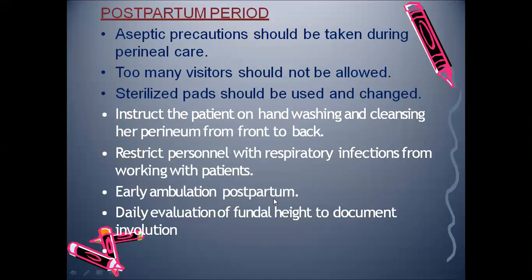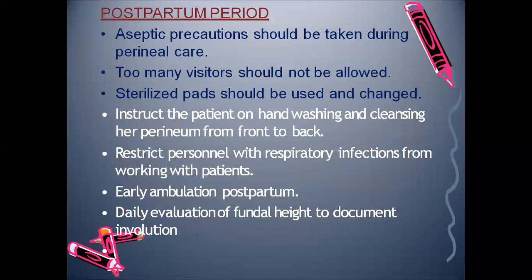The most important thing is early ambulation. The mother has to be encouraged to perform early ambulation, or as a nurse we should assist the mother to do early ambulation. And on a daily basis we should assess the fundal height of the mother so as to document the involution. I think you know what involution is.